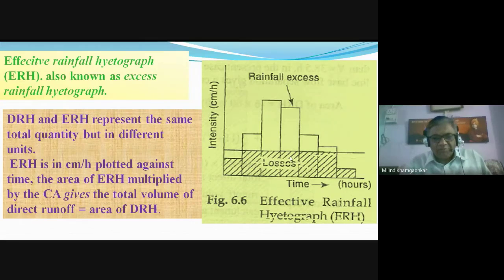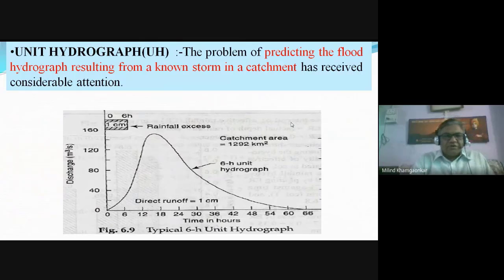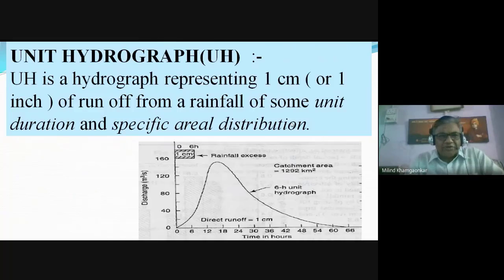Okay, when from the rainfall hydrograph we reduce the losses like infiltration and all abstractions, then the remaining part of the hydrograph is the rainfall excess, which is equal to the direct runoff hydrograph. Then there is another concept, that is the unit hydrograph. The type of hydrograph which gives 1 centimeter of runoff is called the unit hydrograph.